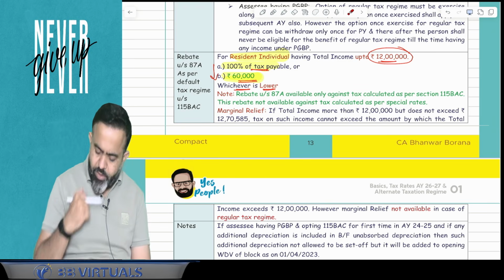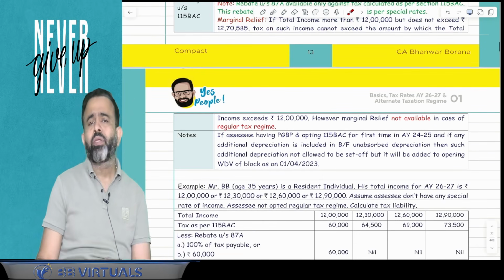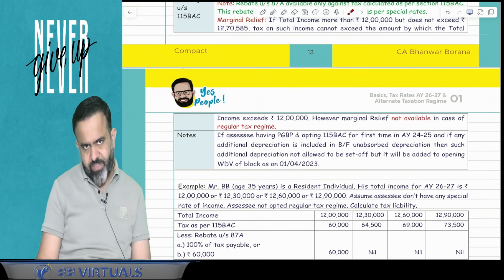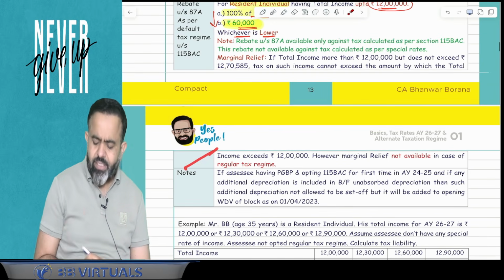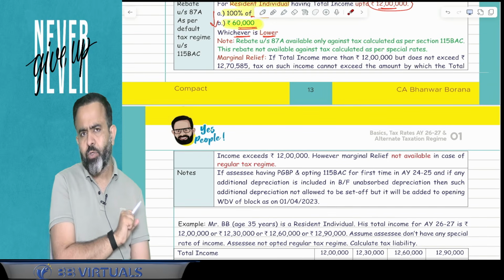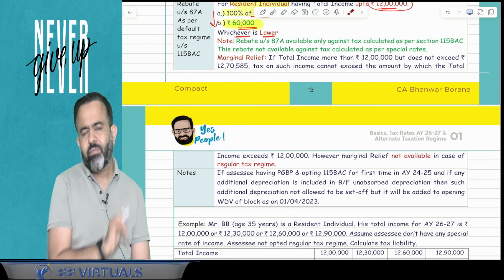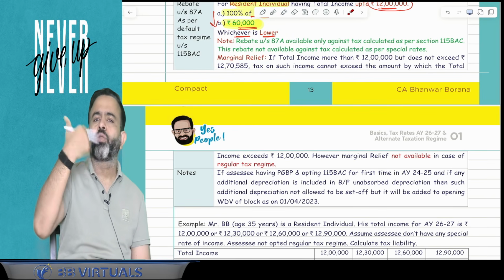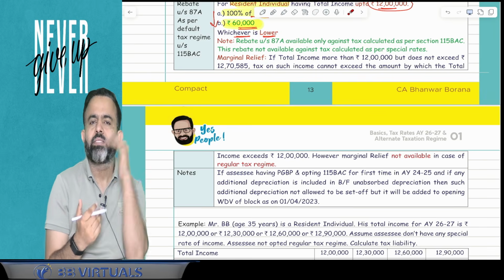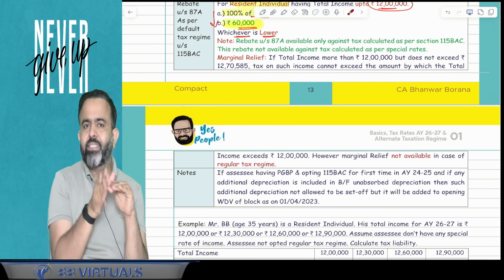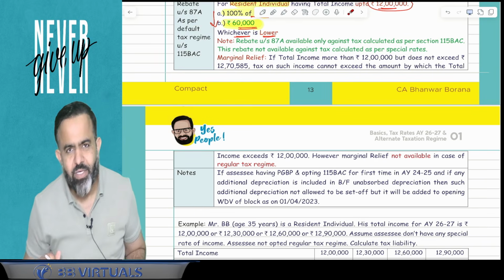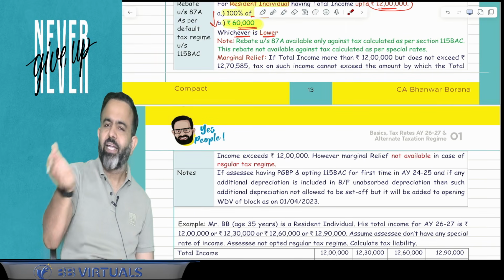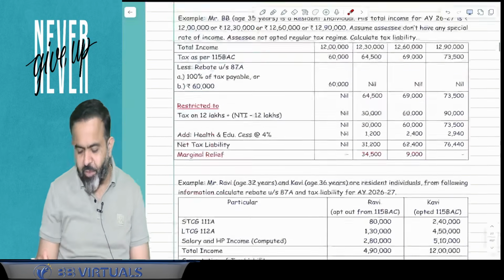Okay guys, one more point: here you know that the marginal relief concept is applicable. In case of the new taxation regime, they have introduced that marginal relief concept. Marginal relief means, suppose your income is a little bit more than 12 lakh, and due to that there is a tax liability, and the tax is more than the income increase over the 12 lakh. In this particular case, whatever the increase in the income, that much only you have to pay, and the remaining will be your marginal relief.